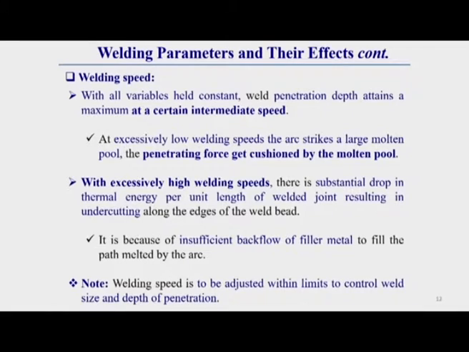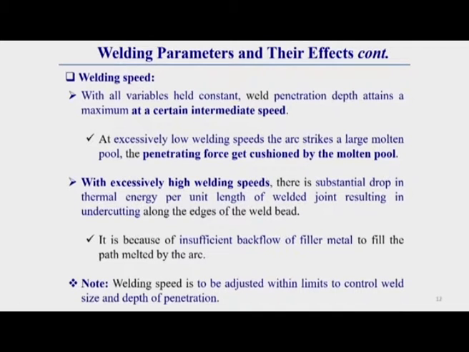Whatever penetrating force comes over the molten pool, the pool cushions that force. Due to that, further penetration cannot increase. That is why, after a certain lowering of welding speed, penetration does not increase further, and optimum penetration is obtained at some intermediate speed.